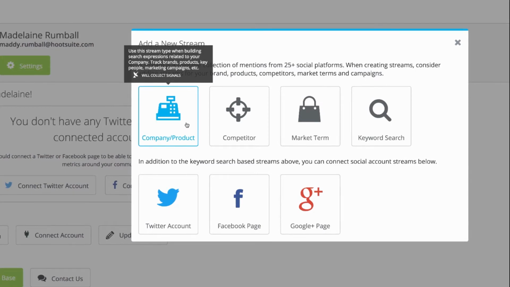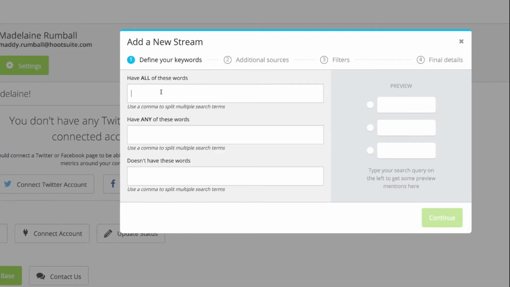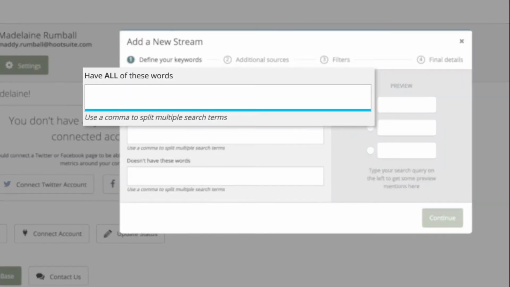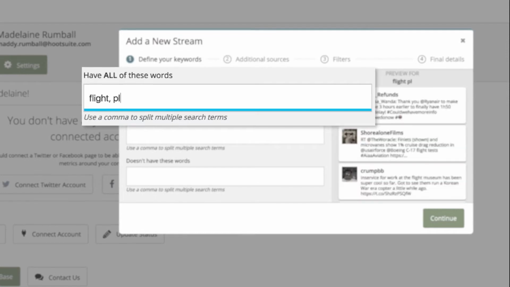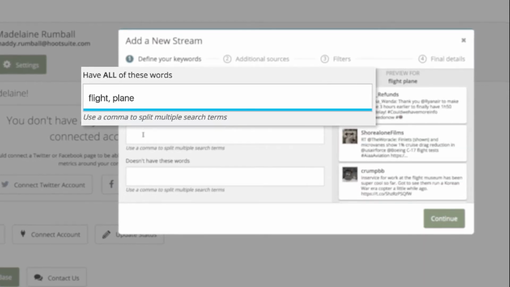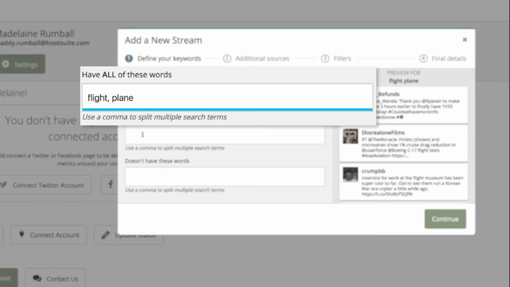In the first line of the Define Your Keywords view, add every word that must be contained in a post for it to display in the search results. It's very important to limit the terms in this field to 1 to 3 unique words to keep your search sufficiently broad. For example, if you're listening for mentions of your brand and you add your brand name and your hashtag in this field, only posts that contain both will show up in your stream.